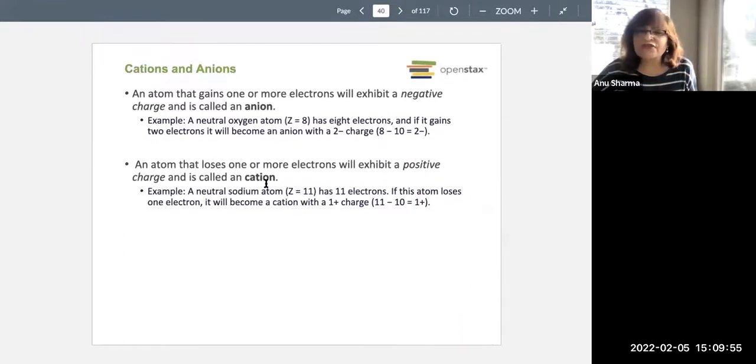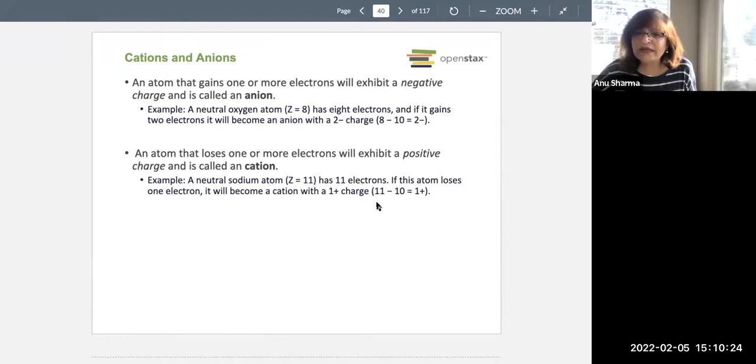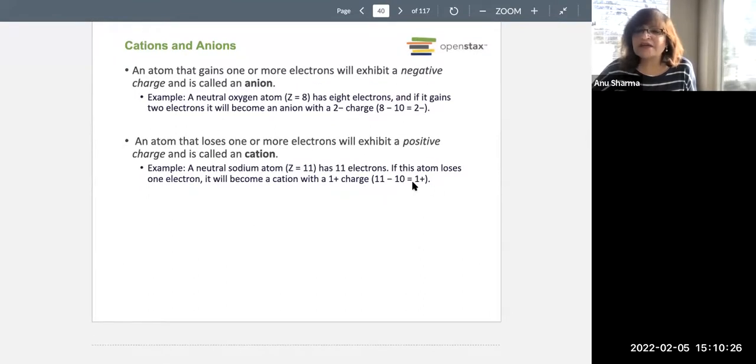Next are cations and anions. Cations are positively charged, anions are negatively charged. An atom that gains 1 or more electrons will have a negative charge, and how many electrons are gained or lost determines the charge number. A cation is an atom that loses 1 or more electrons and exhibits a positive charge, depending on how many are lost.